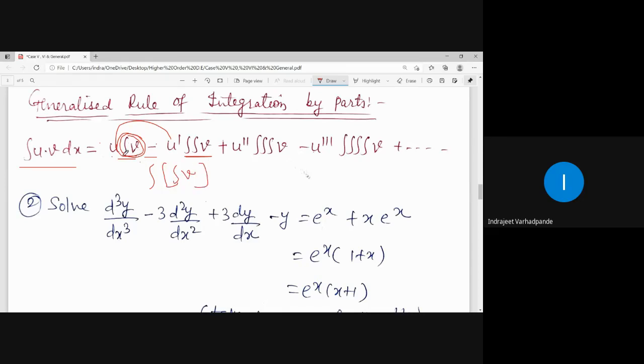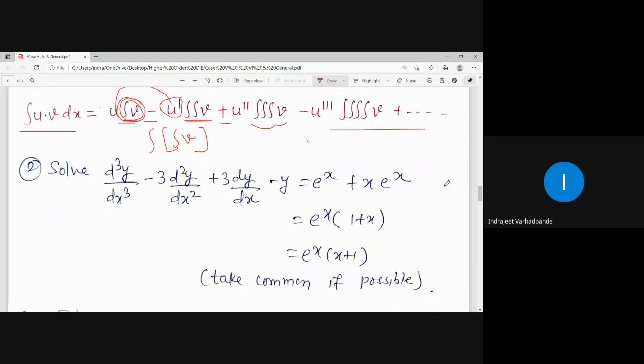Here we will already have the integration for v, so just integrating it one more time will give you the value. Alternate plus minus, here it becomes plus u double dash. Take the derivative of this term. Derivative of u dash will give you u double dash. Twice we have already obtained the integration. Just integrate it once to get three times integration.